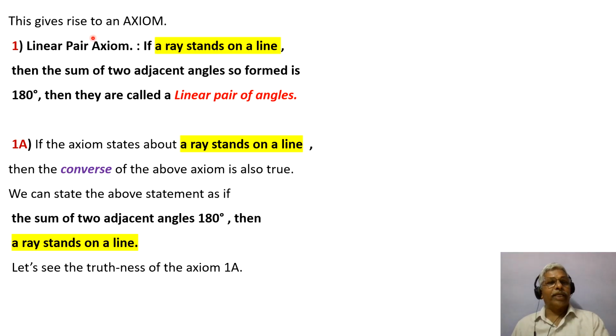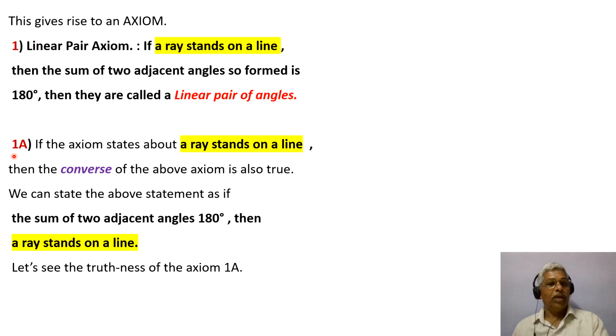This gives rise to axiom 1, the linear pair axiom. If a ray stands on a line, then the sum of the two adjacent angles so formed is 180 degrees. Then they are called a linear pair of angles. We have seen this in the last slide.